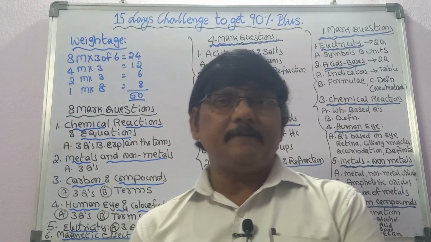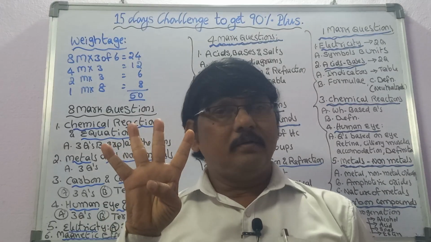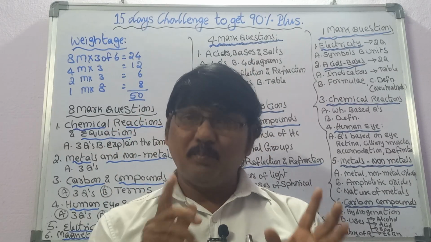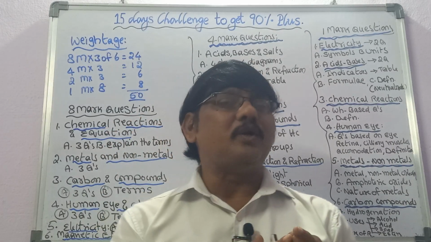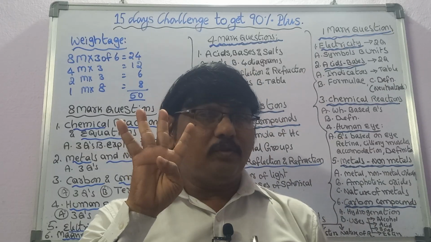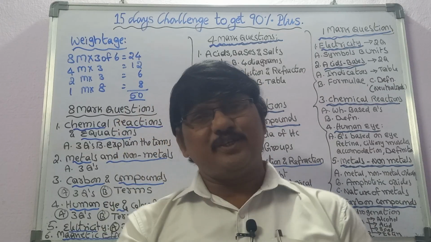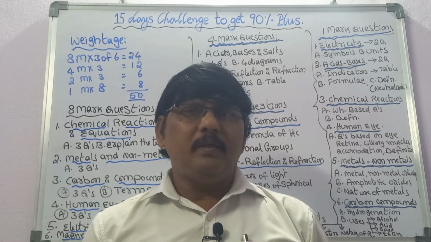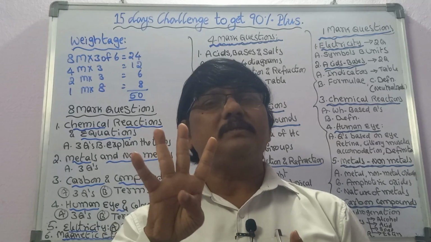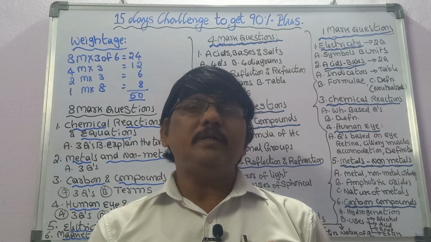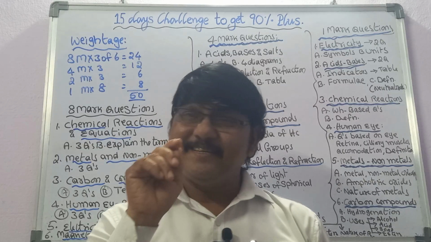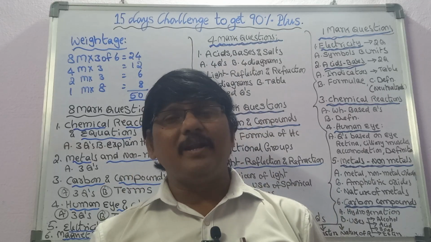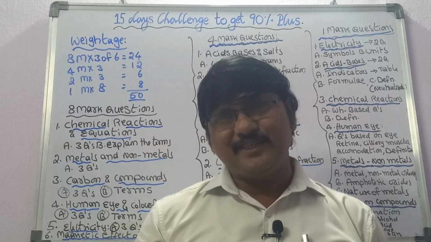So to understand that, there are 4 salts and their uses: bleaching powder, baking soda, washing soda and plaster of Paris, and 3 pH based questions. Those 3 questions, you read these questions, and then you will draw the diagram for 4 marks in your exam, and the second one is again another 4 marks question.